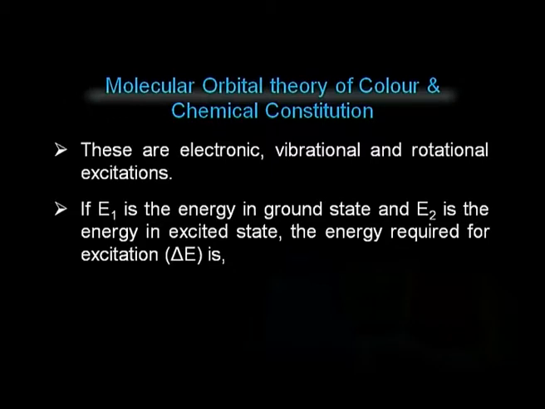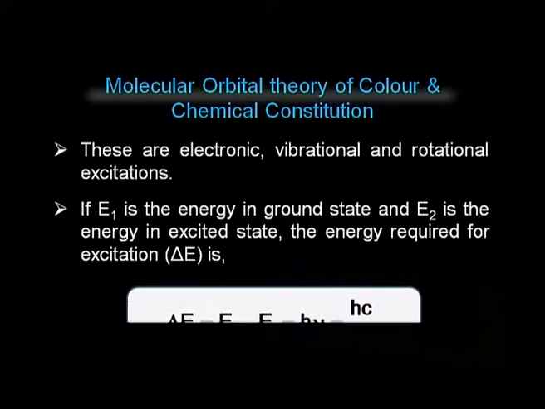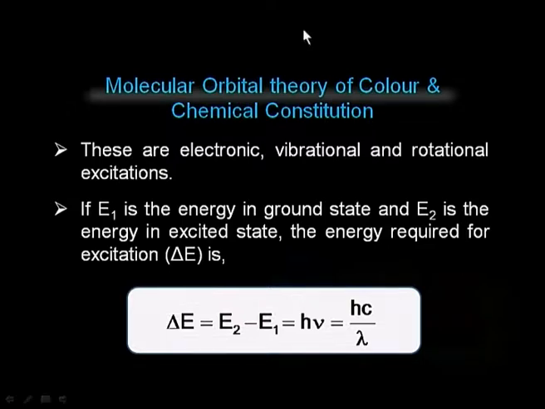If E1 is the energy in the ground state and E2 is the energy of the molecule in the excited state, the energy required for excitation, which is delta E, can be equal to h nu. E1 here is the energy of the molecule in the ground state and E2 is the energy when it has absorbed light waves and has gone to the excited state.